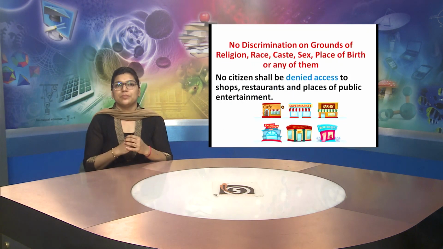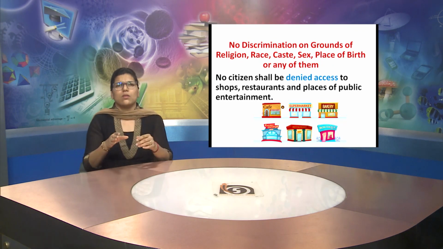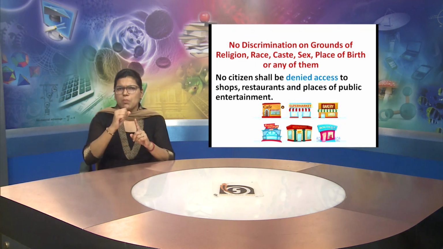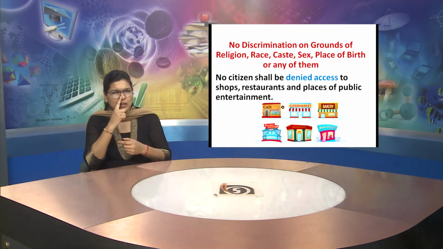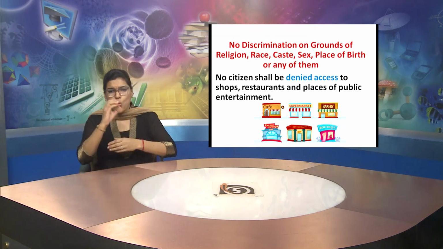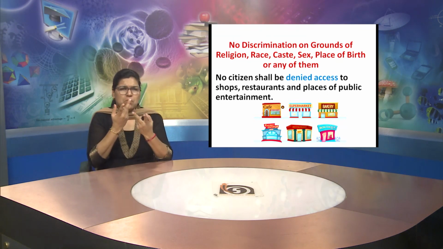Now this is the second point which we had discussed under the right to equality, that there is no discrimination on the grounds of religion, race, caste, sex, place of birth, or any of them.